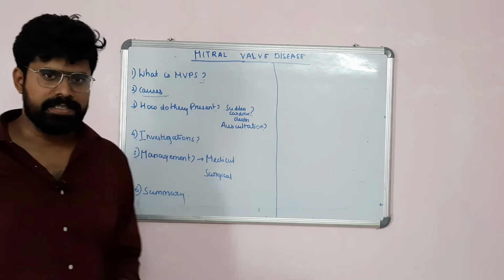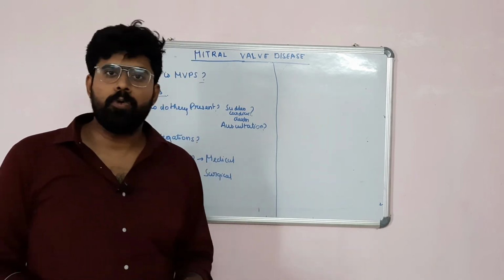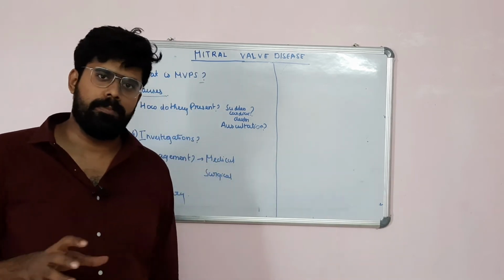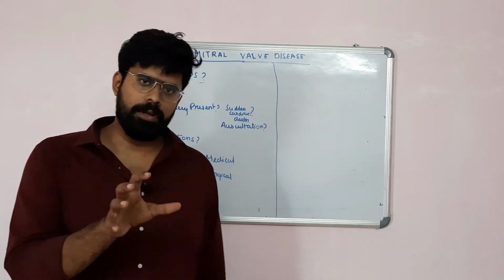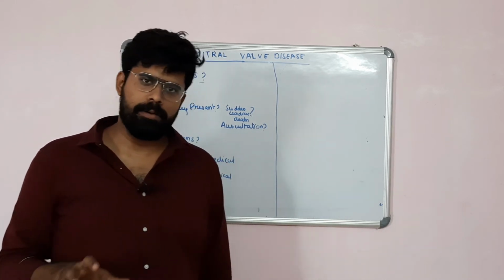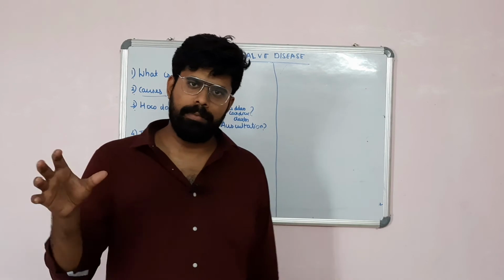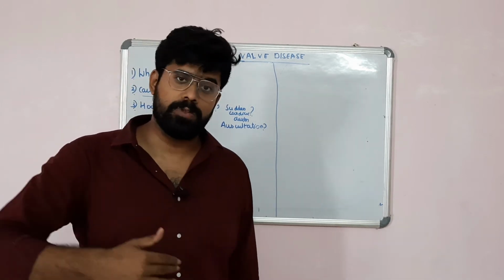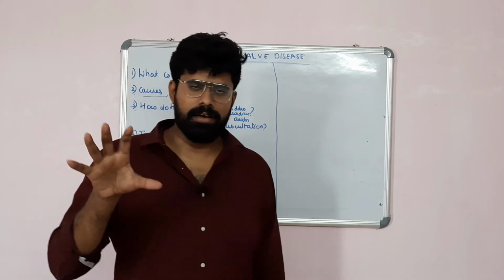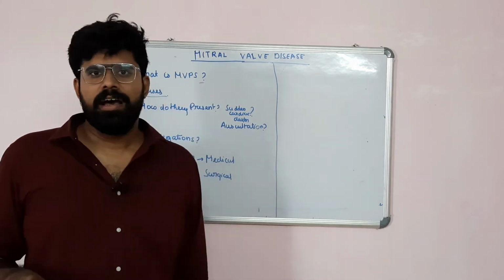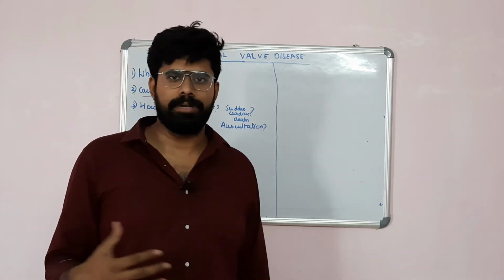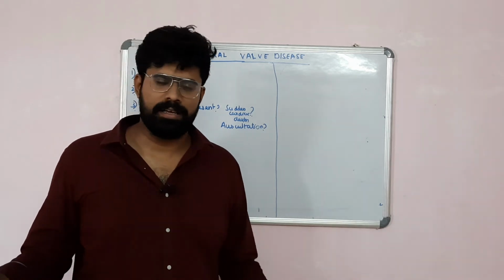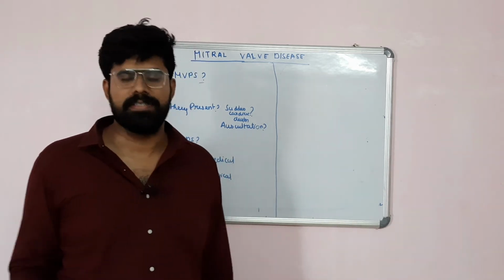So how do they present? There are two groups of patients with mitral valve prolapse. First is a 15-year-old female with benign mitral valve prolapse, and the second group is an elderly or 60-year-old male presenting with mitral valve prolapse associated with mitral regurgitation. These are the two groups of patients, and the majority of them will be asymptomatic. There won't be any symptoms, or there will be just an echo diagnosis.